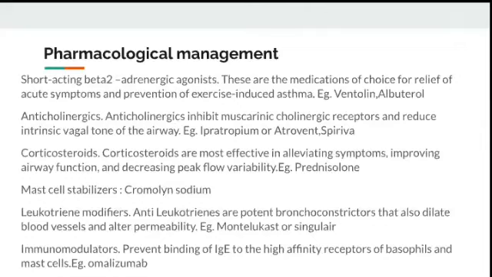Immunomodulators. So this is a newer drug therapy where the IgE is prevented from binding its receptor, showing its effect in the patient. So the example is omalizumab. These all are like antibodies, modified antibodies which are used in the pharmacological therapy. So these drugs will prevent IgE binding to the mast cells, so that the effect of the infection or inflammatory reaction decreases.